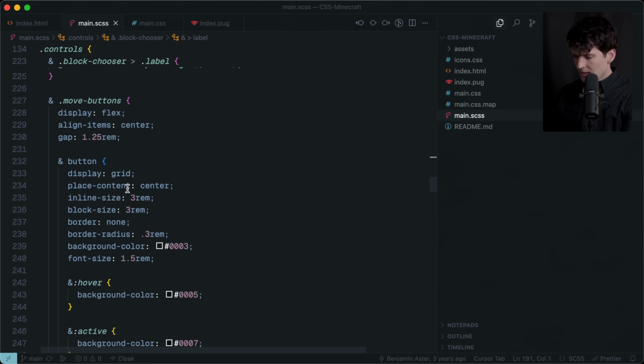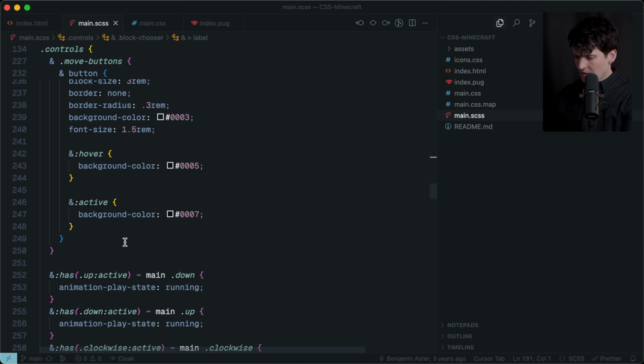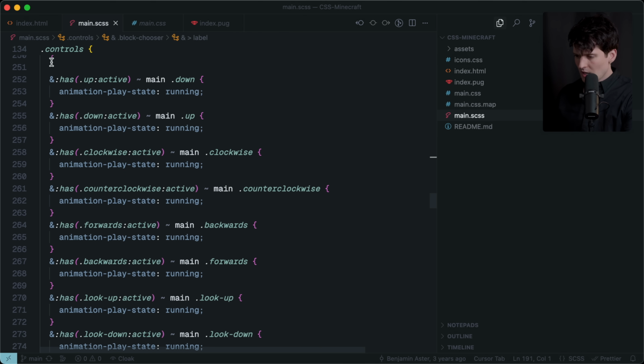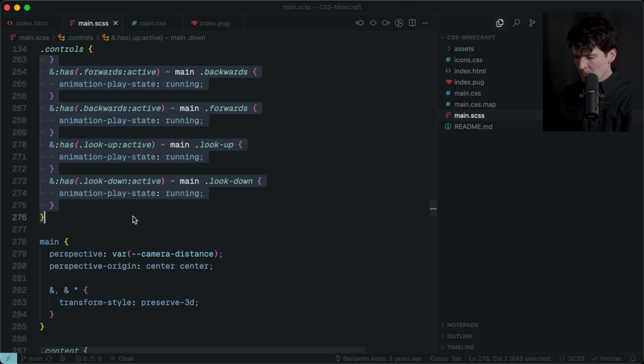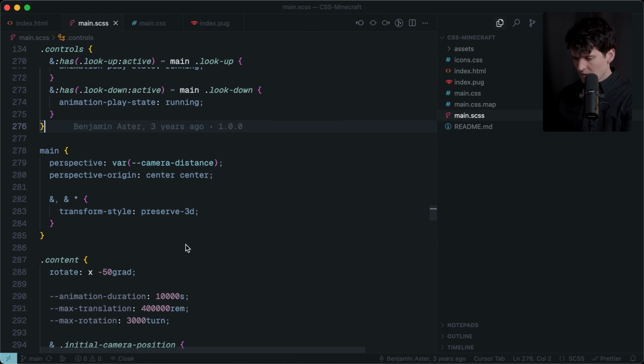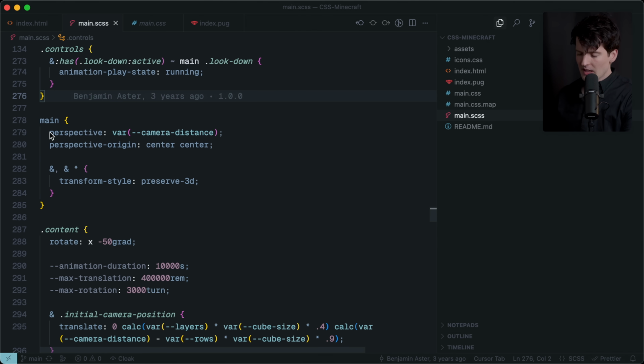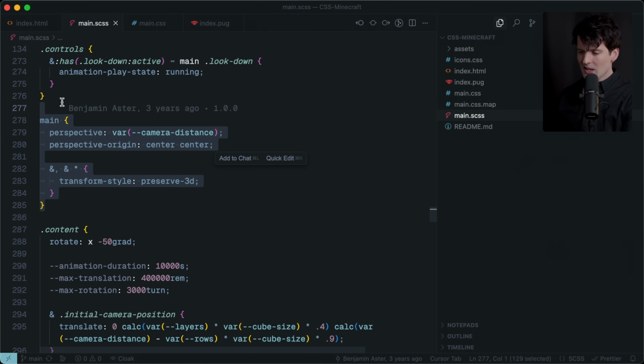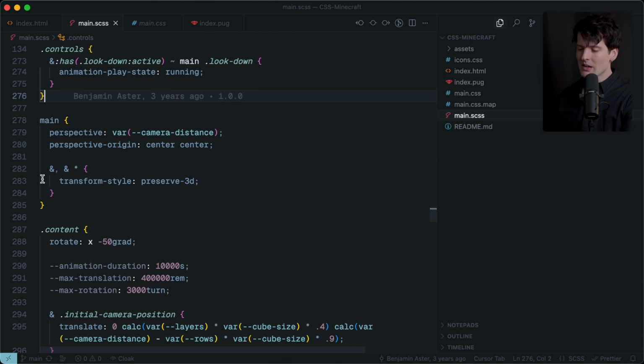We get all that. Move buttons, same deal, just styles to make them look right. Here is where that animation code we were talking about before happens. If it has look down, we run it, otherwise we don't. And here, things get fun. So again, CSS supports 3D. You can add perspective and an origin for that perspective and then transform while preserving 3D. 3D CSS is still so cool. I'm waiting to see more cool uses of it. It seems so incredibly powerful.